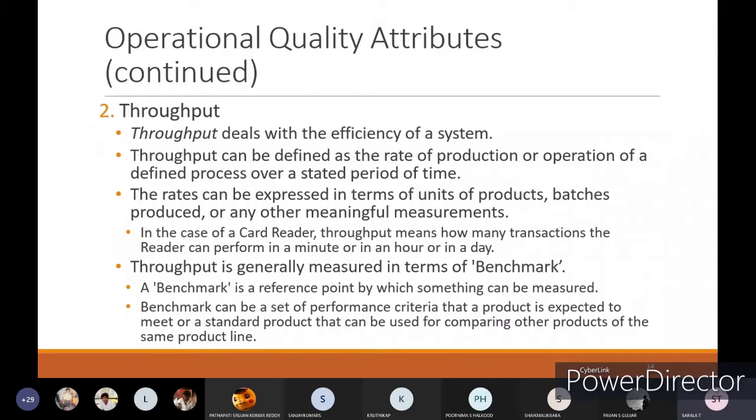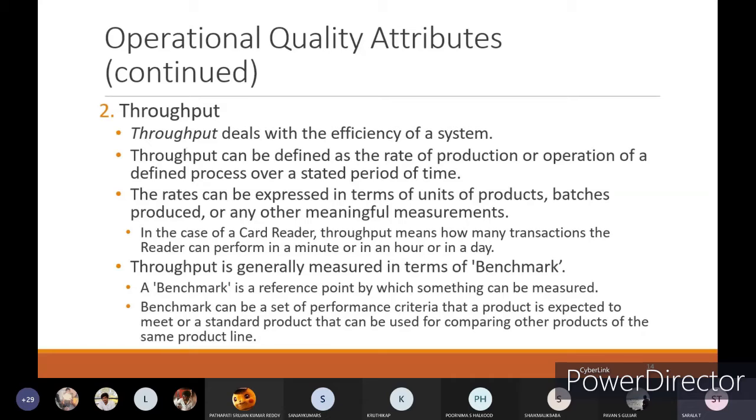In the case of a card reader, throughput means how many transactions the reader can perform in a minute or in an hour or in a day. The rate can be expressed in terms of units of products, or batches produced, or other meaningful measurements. For example, they have taken card readers. Throughput means how fast it is, how it will be performing properly, means how much amount of transactions the card reader has done in a minute or in an hour or in a day without any disturbance.